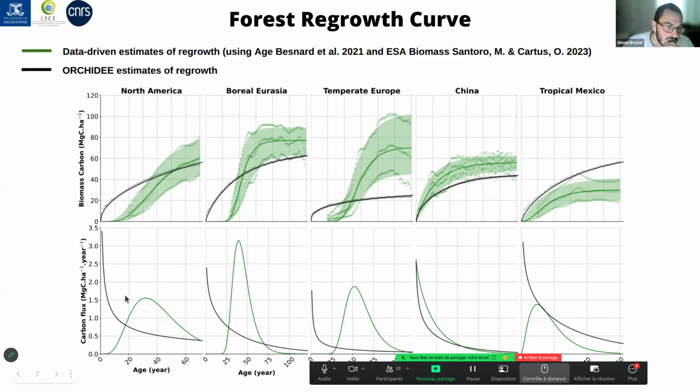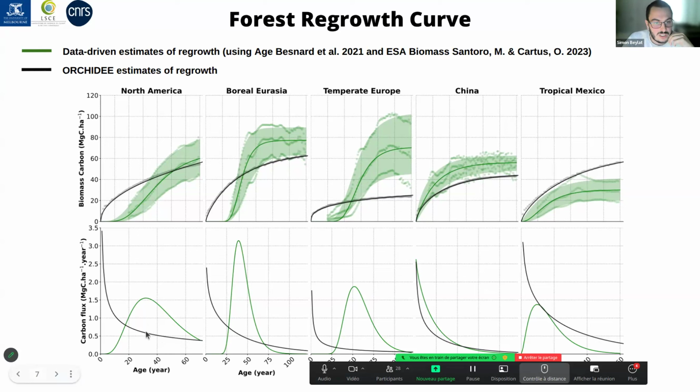You can also see on the bottom the derived fluxes of this variation in biomass. So basically, you can see how forests regrow compared to the data-driven estimates in ORCHIDEE. And basically, we see that in ORCHIDEE, we have a really fast regrowth, and we cannot therefore simulate the regrowth well because it's way smaller.